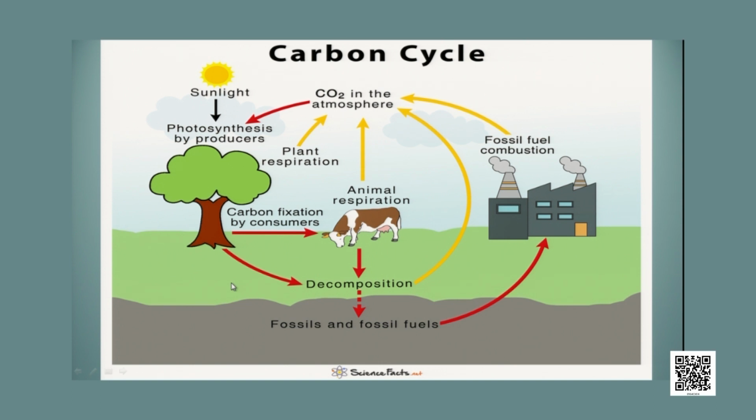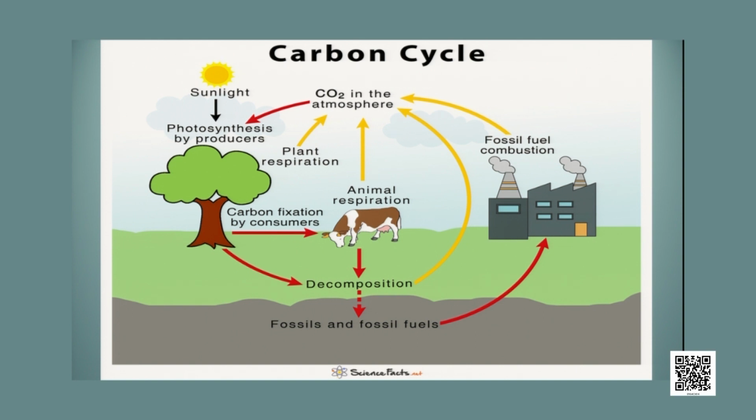And there is another way through which carbon dioxide goes back to the atmosphere. Friends, you know that when plant and animal bodies get buried for millions of years, then what happens? Fossil fuel is formed. These fossil fuels like coal and petroleum, when they are burnt, during the process of combustion also release carbon dioxide into the atmosphere.